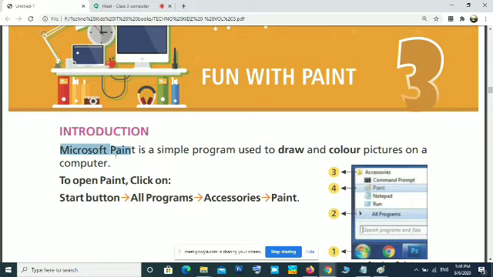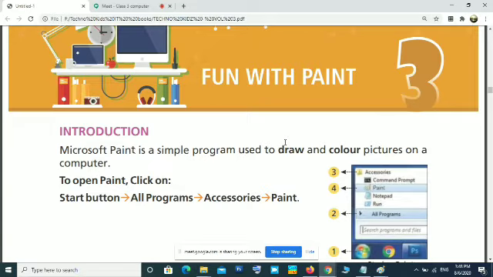Okay. Microsoft Paint is a simple program used to draw and color pictures on a computer. So this will be provided in the accessories group. When you click the Start button, you can see all programs. In the all programs, you will see the accessories group.